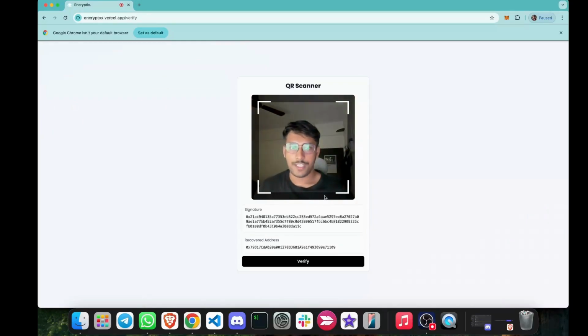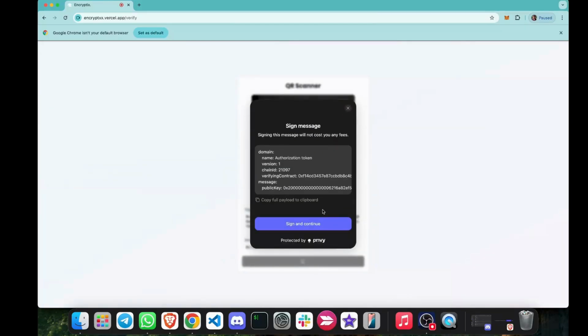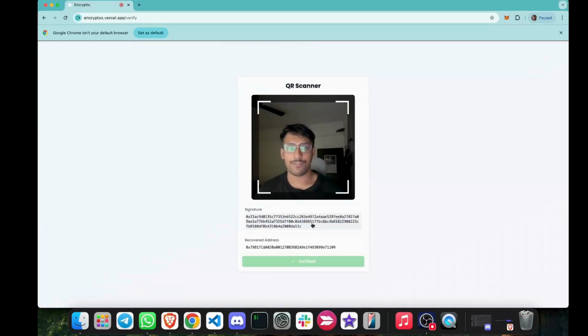Yeah, as you can see, owner doesn't even need to know what's the underlying address and who's the actual buyer. He will just be able to know the recovered address and signature, which we actually stored in the QR code, and he can verify whether it's actually true. And what it allows is if it matches both the EIP712 signature and checks whether the recovered address is true or not. Yeah, and it's verified. And you can see all of these things in the Explorer itself.